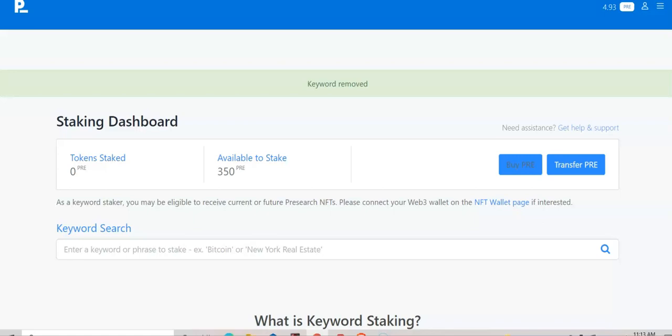KuCoin does not require any KYC info. They have BNB, Crypto.com, a lot of the coins that you can't get on other exchanges, and you can withdraw 1 Bitcoin per day. I mean, what is that? I haven't even checked Bitcoin prices lately, but I'm guessing that's about 40 grand right now. You can withdraw 1 Bitcoin worth of crypto per day without giving any KYC information.